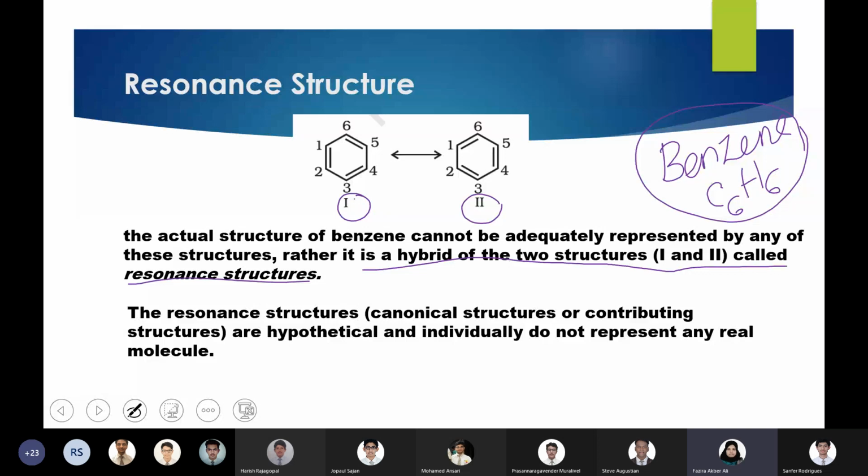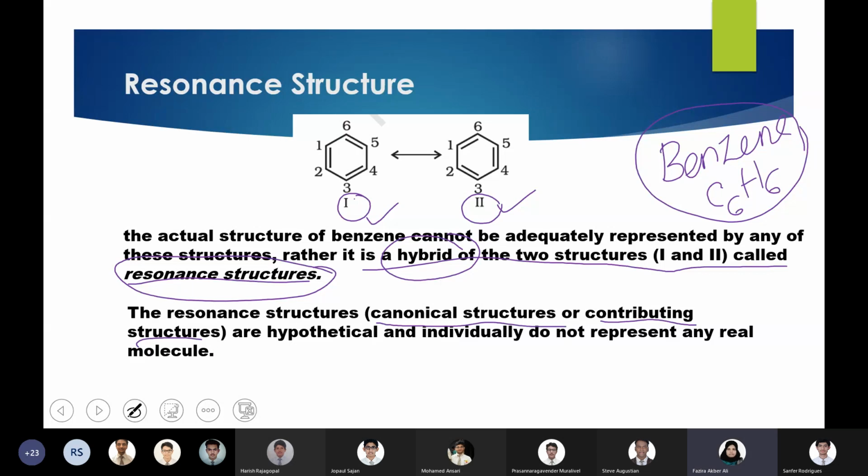In reality, the position of the double bond is not staying in one place in the benzene ring. The position of the single and double bonds is changing all the time. So the actual structure of benzene is somewhere in between these two structures. That is why we say the actual structure of benzene is a hybrid of the two structures shown as 1 and 2. These two structures are known as resonance structures, or the other terms, canonical structures or contributing structures.